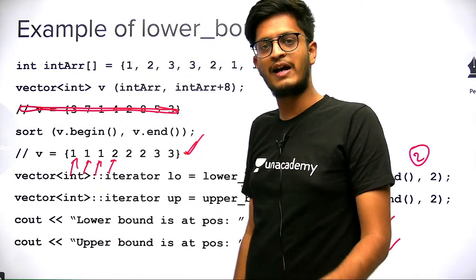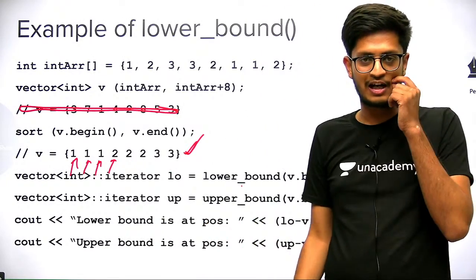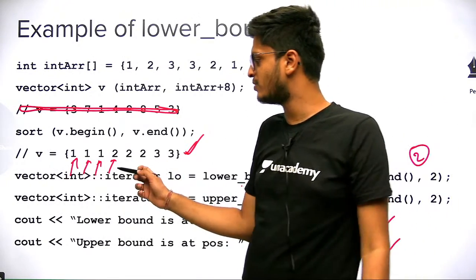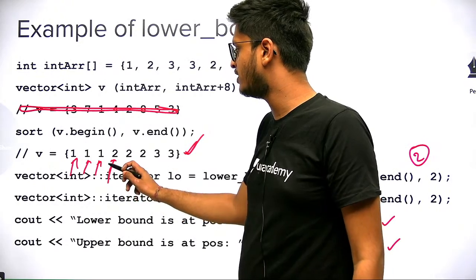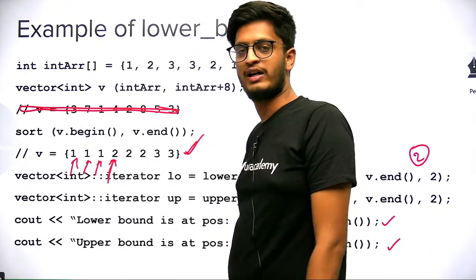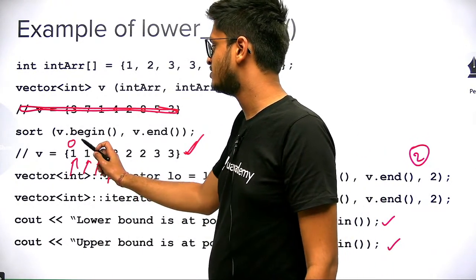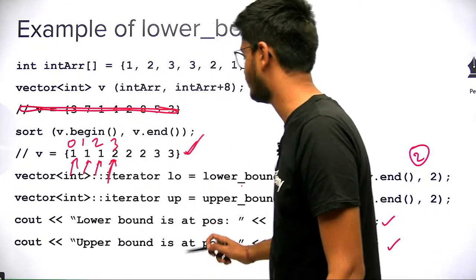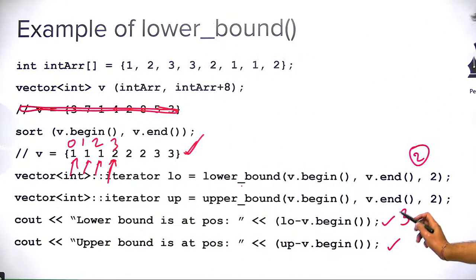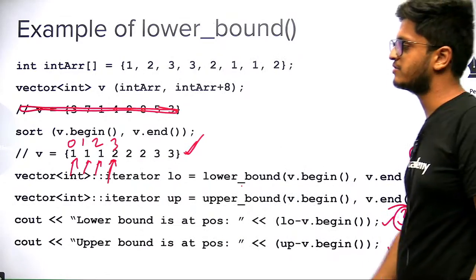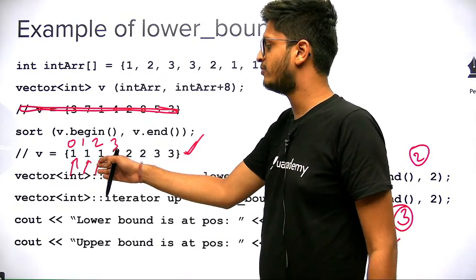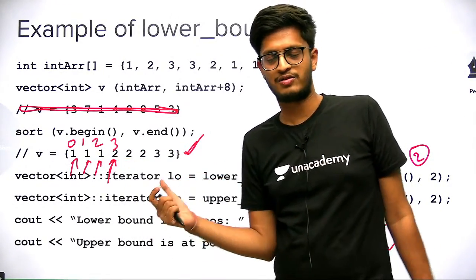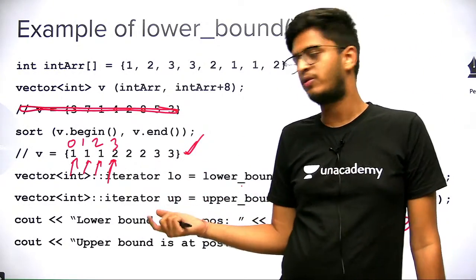So it can be greater than or equal to. Here 2 is equal to. So this is what lower bound will return. Fine. And what position is this? 0, 1, 2, 3. So the value will be 3. This is v dot begin, this is v dot begin plus 1, 2, 3. So position number 3 is the lower bound.